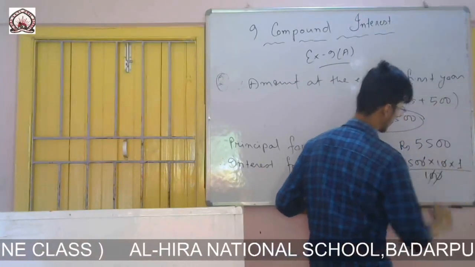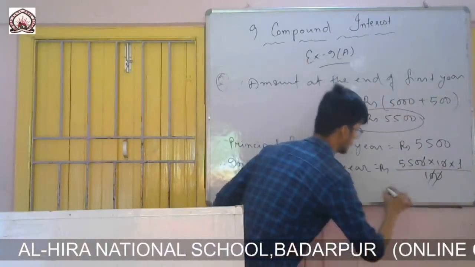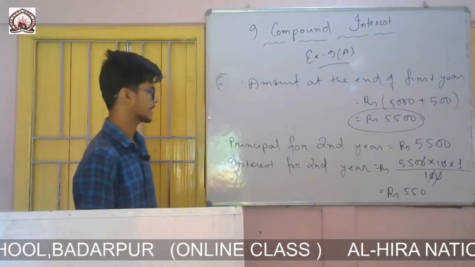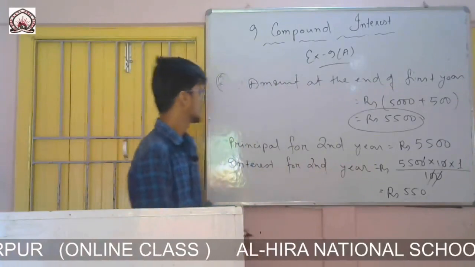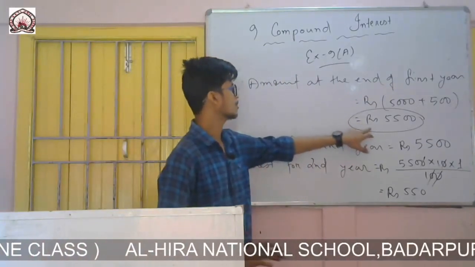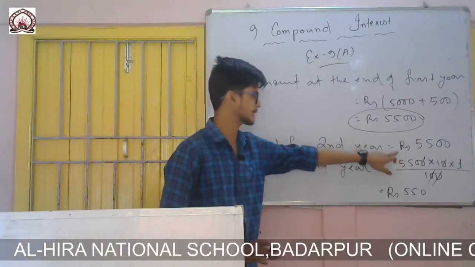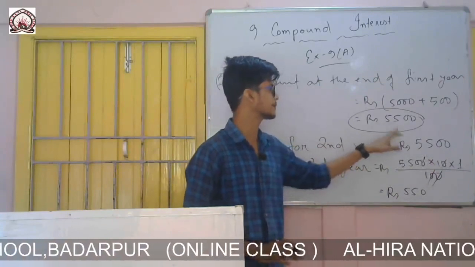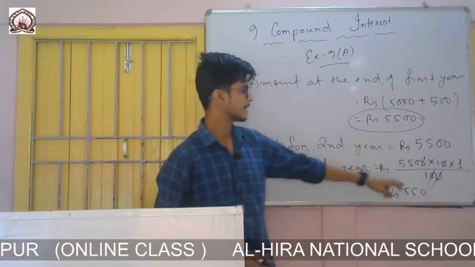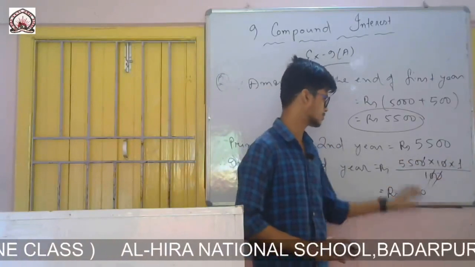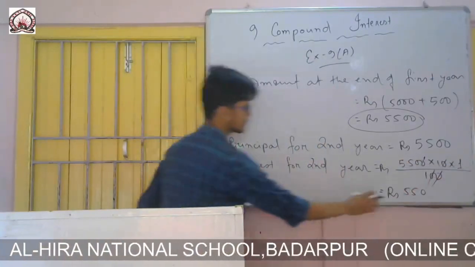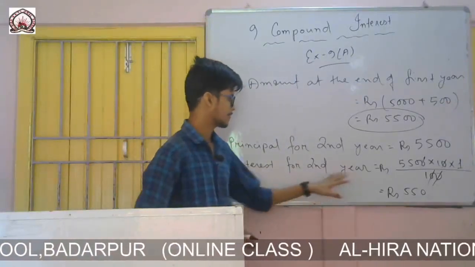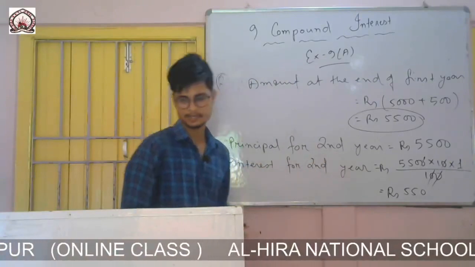So 0 and 0 cancel. So they are left 550 rupees. So this is the interest at the end of second year. So for first year the amount was this one, which I have taken as a principal for the second year. And now the interest for second year is rupees PRT by 100. Here principal is this one, 5,500. Rate is 10 and time is 1 year. So when I calculate this one, you will get the value 550. So this is the interest for the second year.